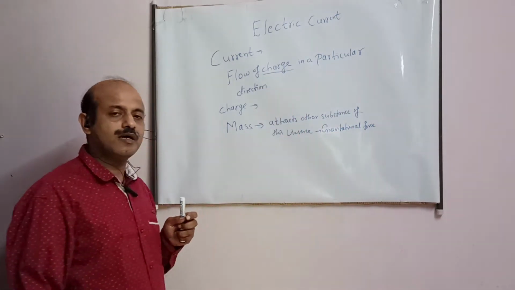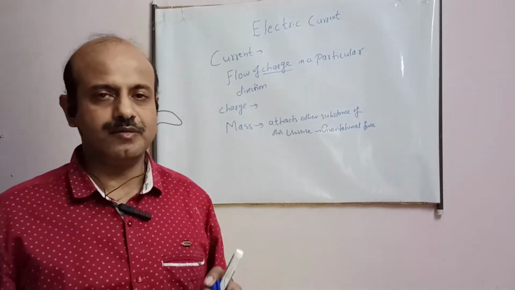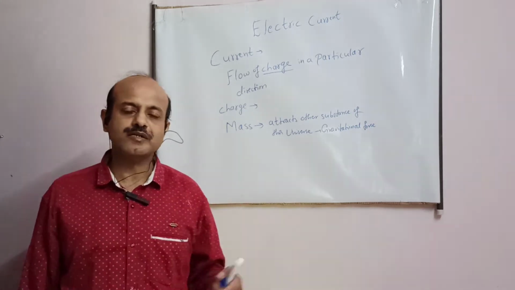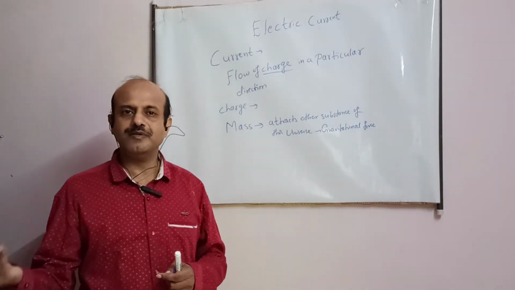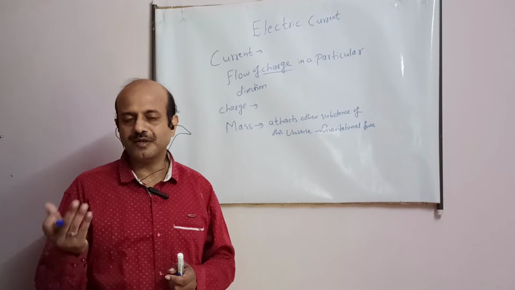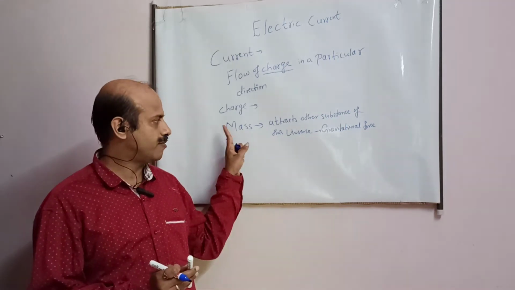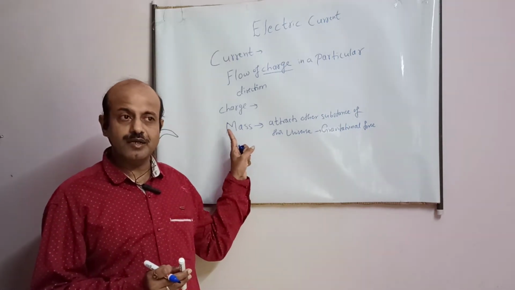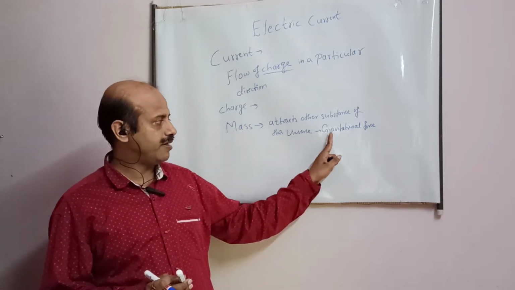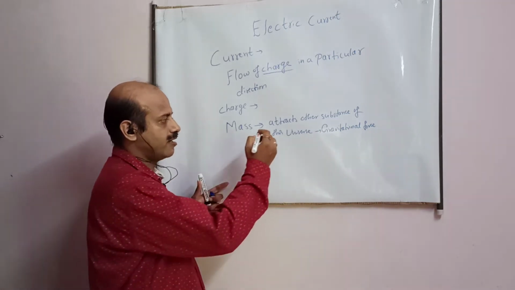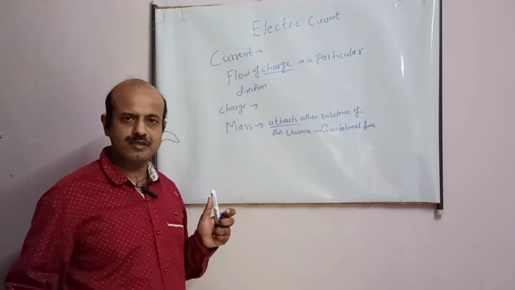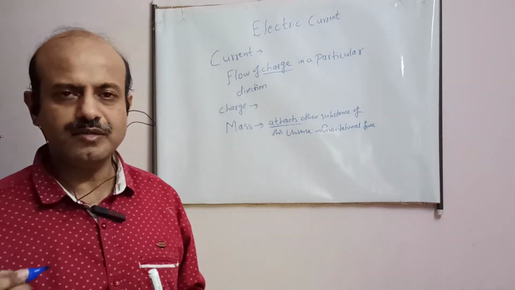So student, what is mass? Mass is the name of a property due to which it attracts other objects. Every object attracts every other object. So how is it attracting? It is this property, mass. And the force which is there is named gravitational, and this force is attractive only. It is attracting. That is mass.